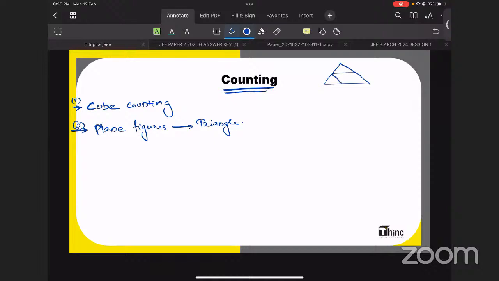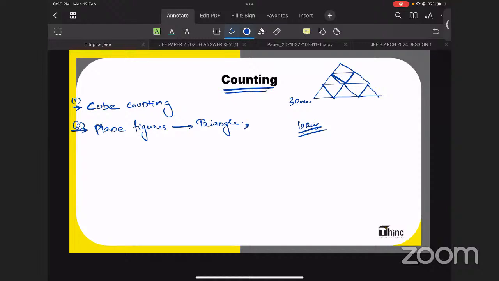Triangles drawn like this, figures like this will be there in the exam. What is the shortcut for solving this? All those things we will be discussing in the respective sessions. This is a 3-row system. What will happen if it is a 10-row system? What technique will we use for the 10-row system? Those things we need to discuss.